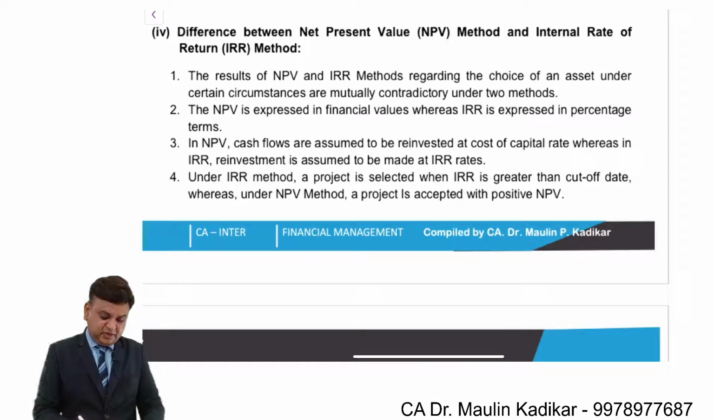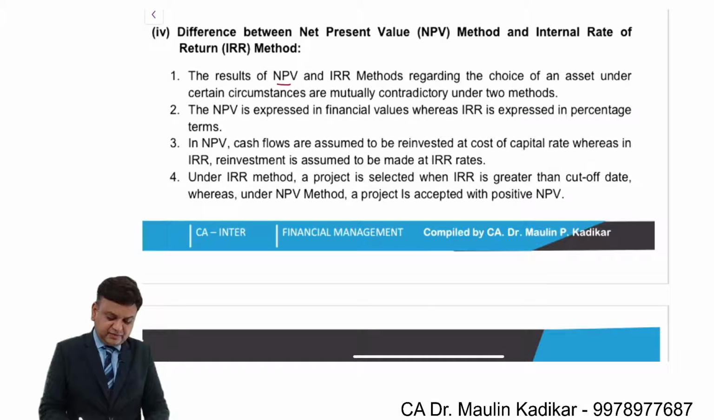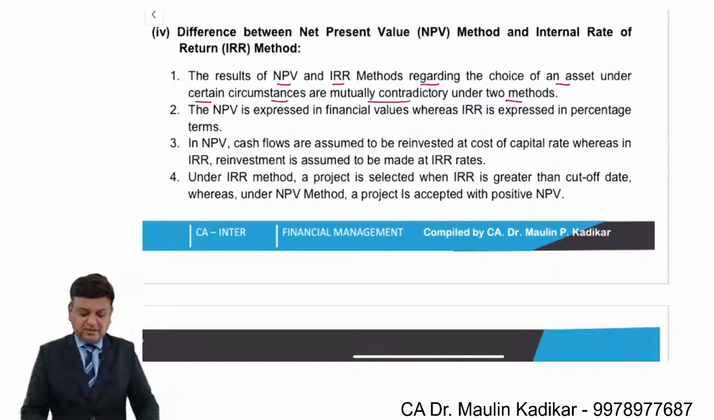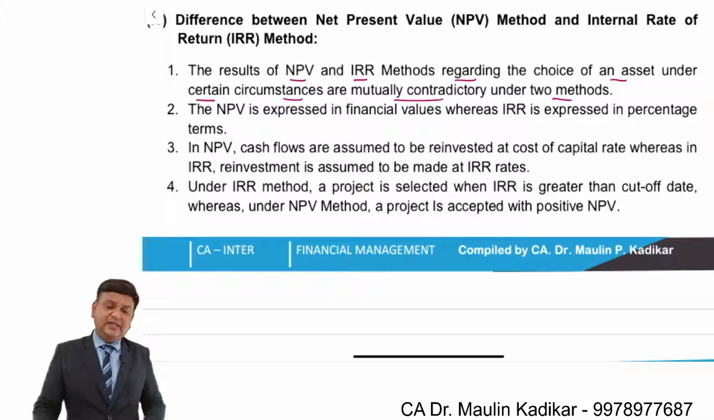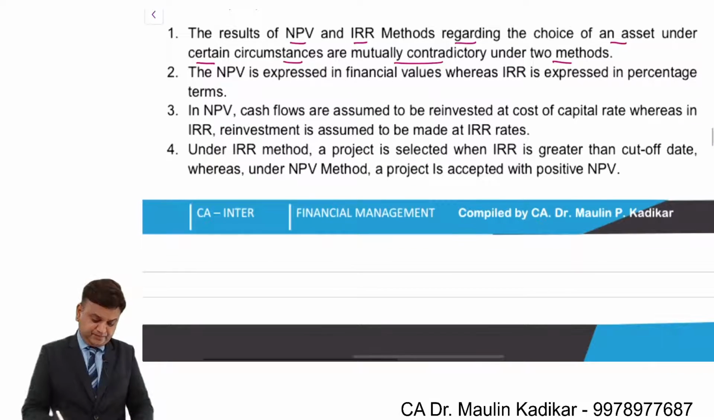So the first point that they have mentioned is that the results of NPV and IRR regarding the choice of an asset can, under certain circumstances, be mutually contradictory under the 2 methods. We know that there are 3 circumstances in which they will contradict. First, the initial investment differs. Second, the pattern of the cash flow series is different. Third, the lives of the projects are different and the projects are of one-time acceptance.